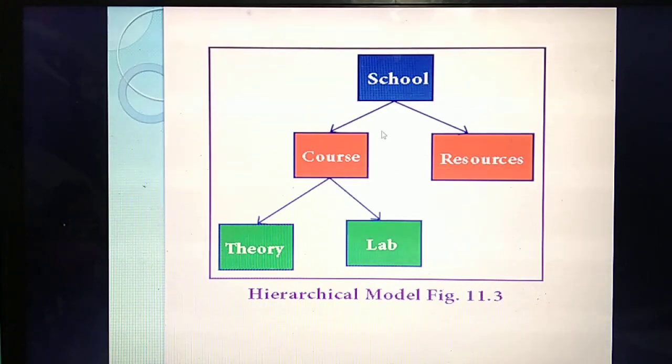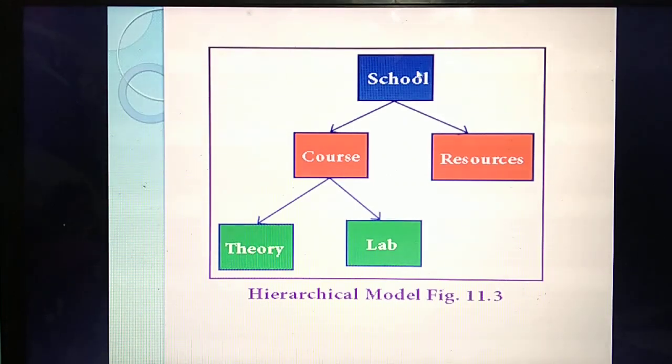Then the diagram. So this is the diagram for the hierarchical model. Listen. We have studied that the hierarchical model looks like a tree-like structure, isn't it? See, this is a tree-like structure. So, one-to-many relation. Listen carefully. A school is there. Consider a school. A school will have a lot of courses, for example, a lot of classes, from KG to 12. So a lot of resources, they have provided in school.